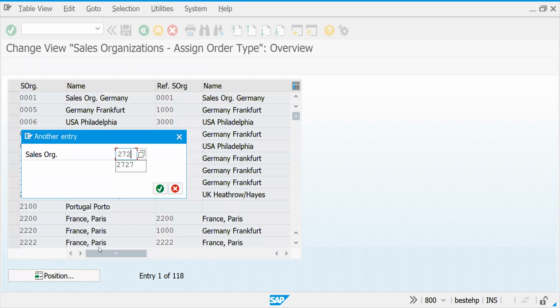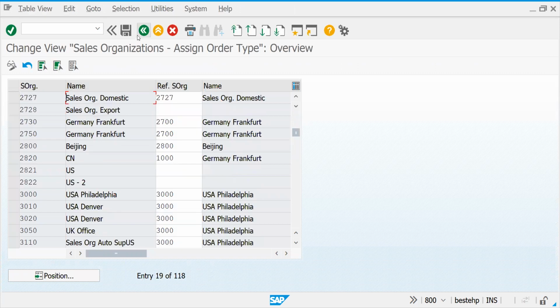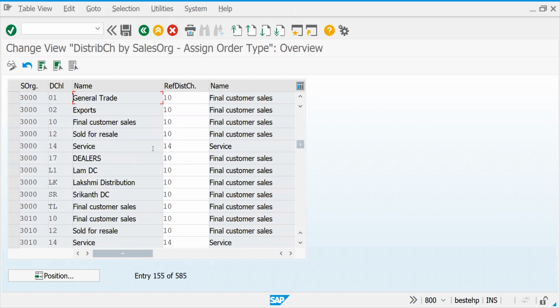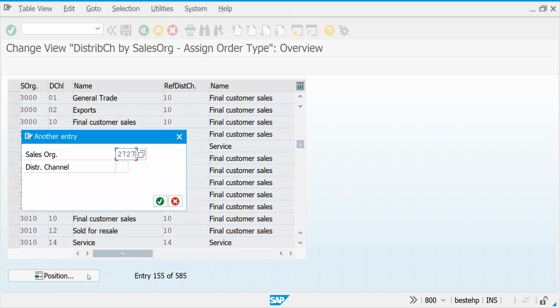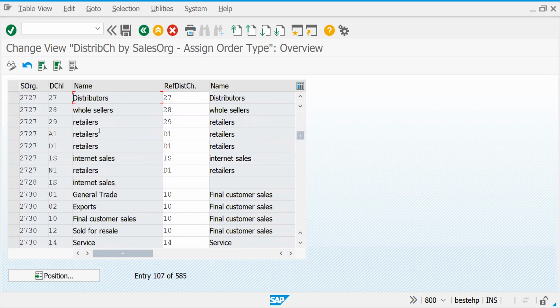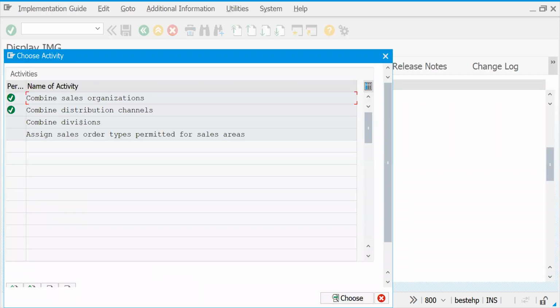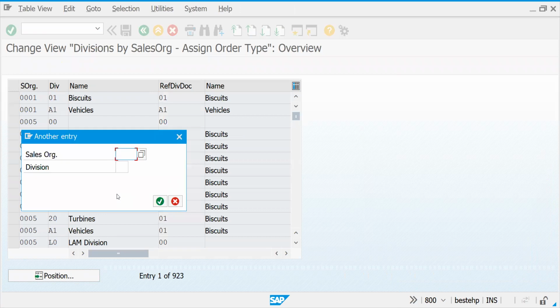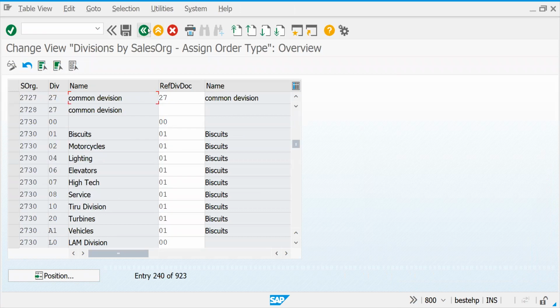Now if you see 27 27, I already assigned, no problem. Come to distribution channel. What is the distribution channel? Like 29, we got an error. For 27 27, for 29 29, it got assigned. In a similar way, go to the common division. For 27 27, 27 is assigned.